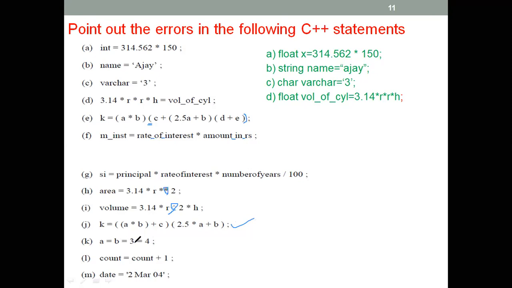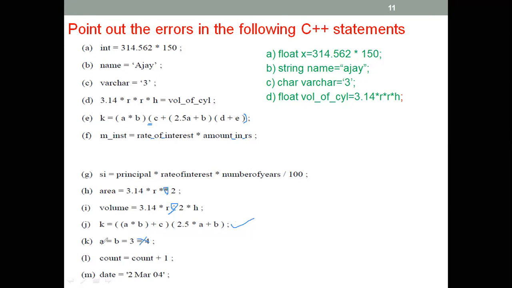A equal to B equal to 3 equal to 4. These are two numbers assigned. It's not possible here. 3 equal to 4 is totally wrong. 3 cannot be equal to 4. This is wrong here. Okay, so you have to delete one. You delete 3 or you delete 4, no problem. You have to delete one number.